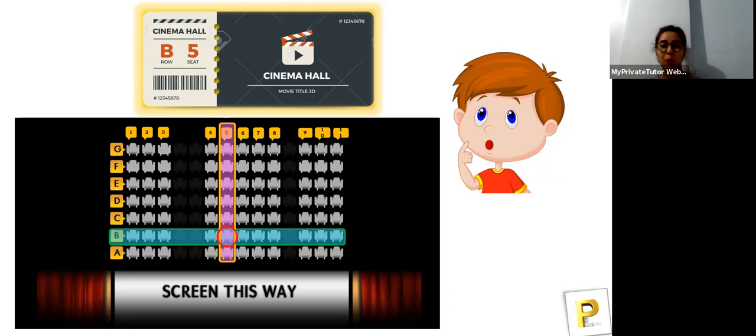You'll be thinking, why are we talking about him watching a movie? That he's watching a movie is not important, but the seat number which he got and where he'll be sitting in the theater, that is more important. This is an example which we actually study in coordinate geometry. You'll be thinking, why study coordinate geometry? Every topic of every subject has some point to explain, and because of that we study these topics.